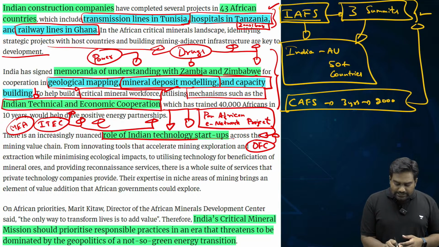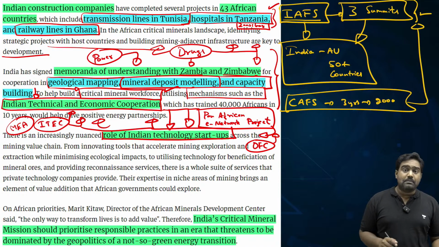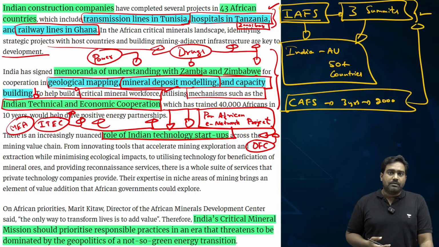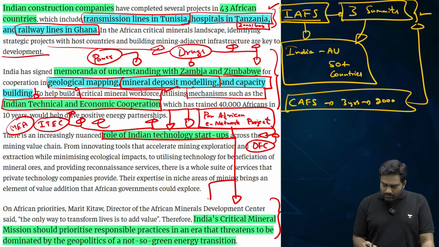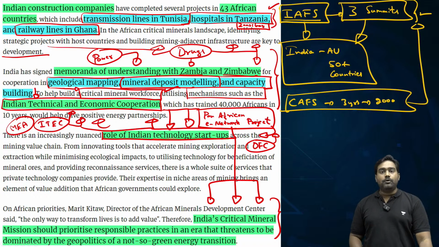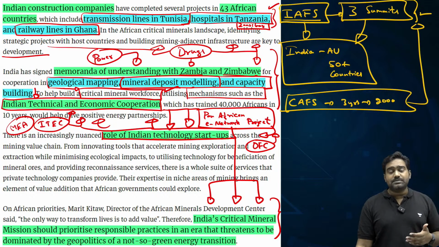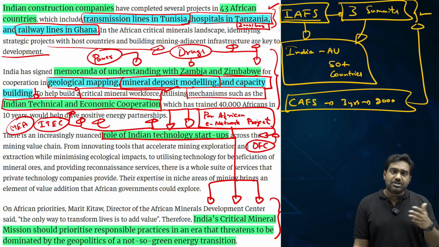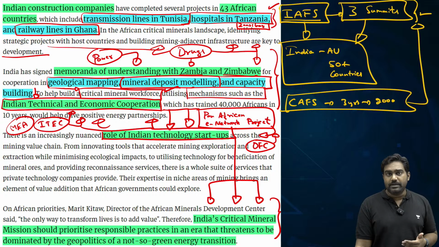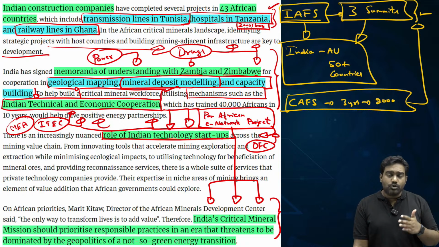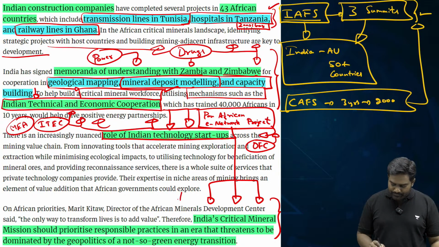Indian startups can also play a big role by bringing in the right technology, from advanced mapping technology to logistical support. Indian tech companies and startups can play a big role as well in bringing efficiency into the supply chains of critical minerals. So there are many opportunities that lie ahead for India, but we should remember that we are in competition with others, with China, the United States and Western powers. Even they are competing for the same resources in Africa.